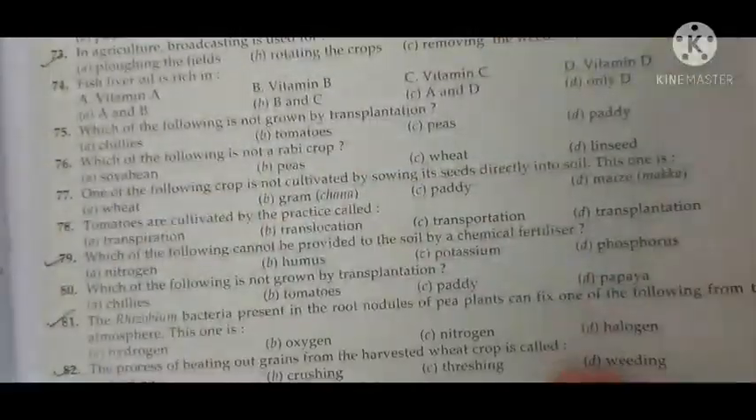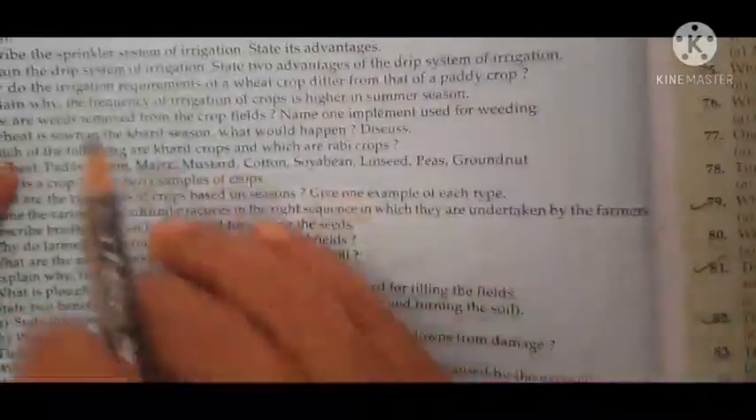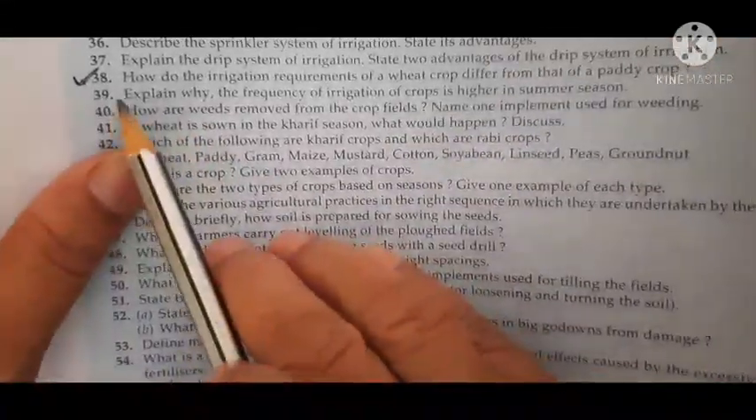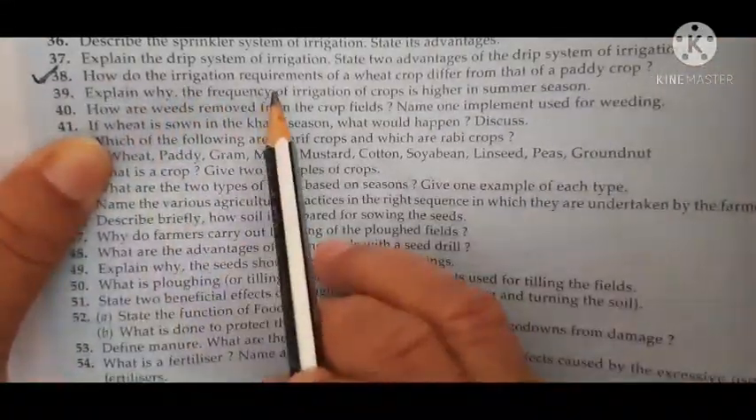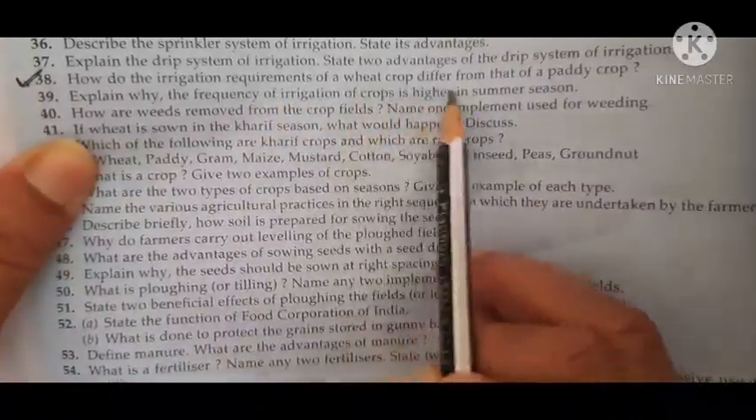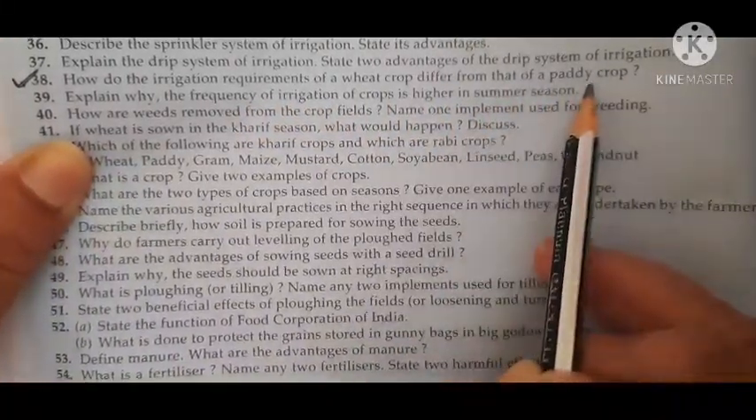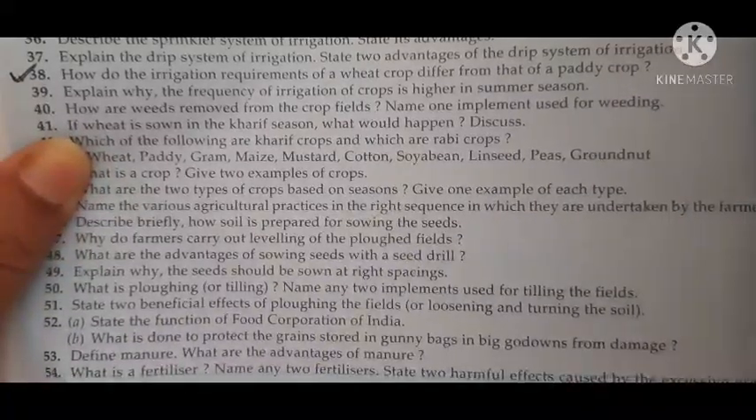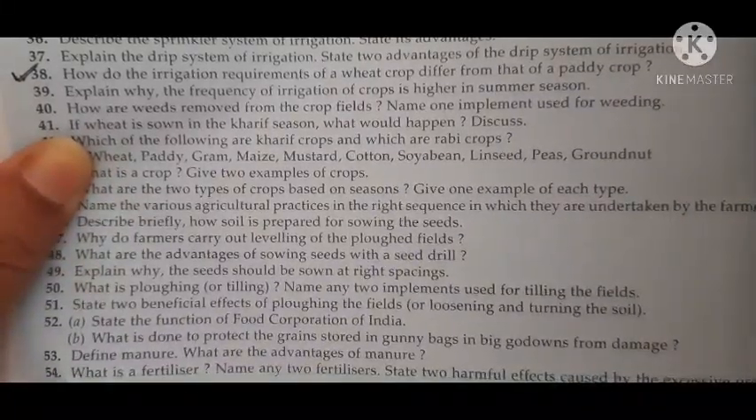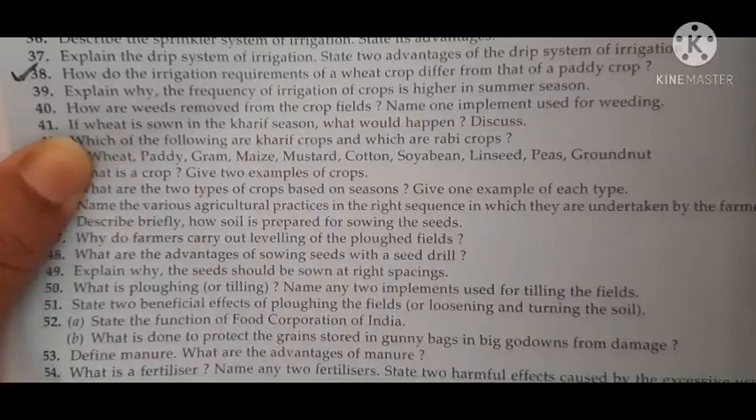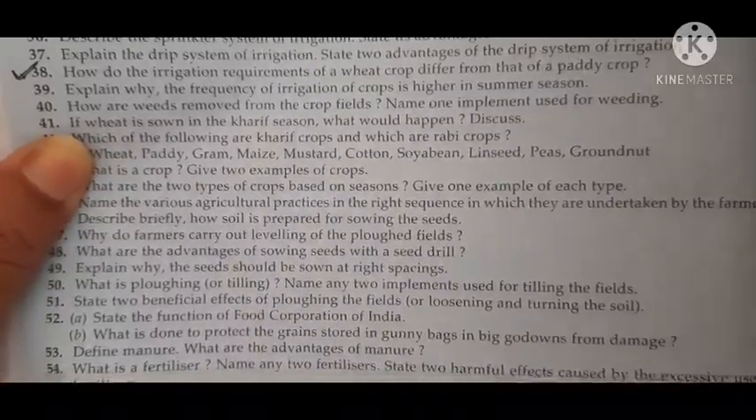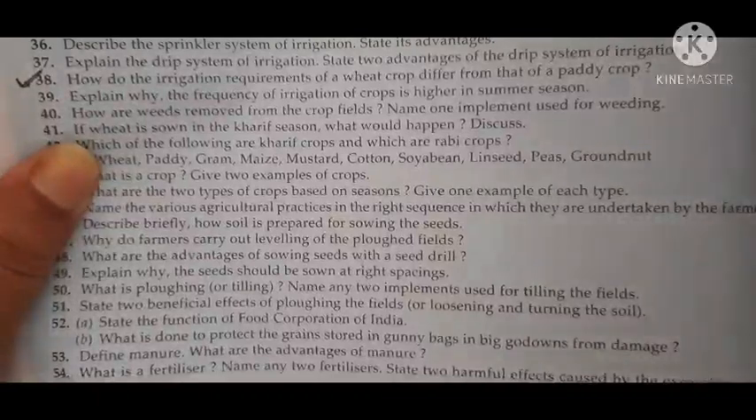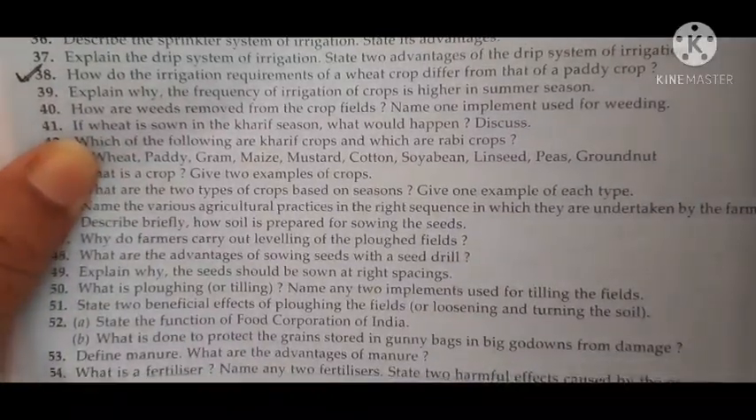Okay. Now open page number 20. Question number 18. How do the irrigation requirements of a wheat crop differ from those of a paddy crop? Paddy crop needs a lot of standing water, so it is grown in the rainy season, whereas wheat crop doesn't need so much water, so it is grown in the winter season. So the requirement of water is more in the case of a paddy crop.